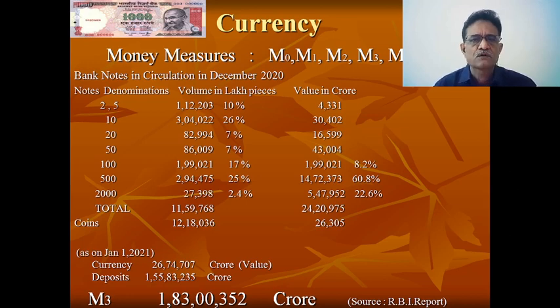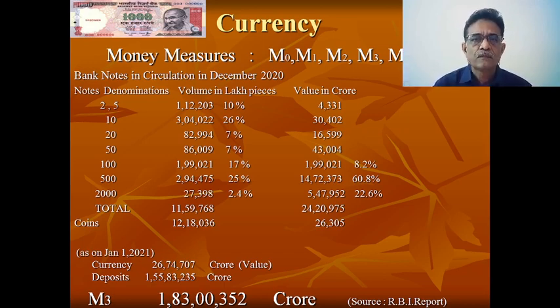Right now I would like to concentrate on what we mean by M0. M0 means the currency notes and coins. How much quantity of notes, currency and coins exists in this economy is known as M0, the currency in circulation. M1 means when a normal customer deposits his money into a current account, which can be withdrawn at any point of time, so it is almost as liquid. According to the levels of liquidity, these money measures were defined.